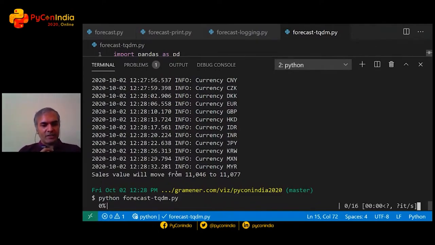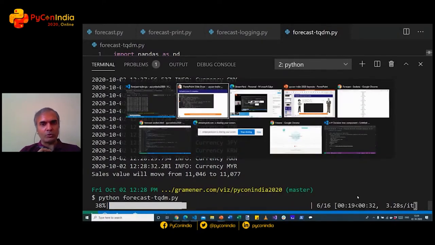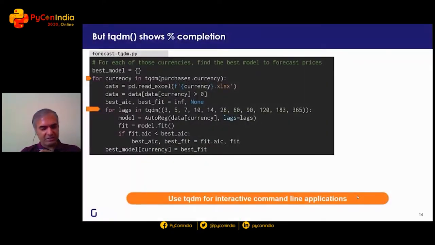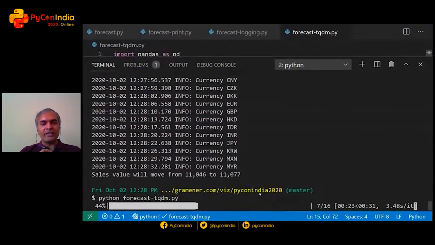So when I do that, it starts by showing me the percentage completion, which is currently 0%. And now it's moved to 6%. Now it's moved to 12%. I also know that it's taking about 3.2 seconds per iteration. And at this pace, there's still 40 seconds left. So I can use that to decide whether I want to step away from the system or I want to do an alt tab and look at something else, set a timer, whatever. I know when I need to come back. And that is very powerful. So when you're showing progress, if you show percentage complete, that gives as much information as possible to the user. So that's the next stage in updating progress.